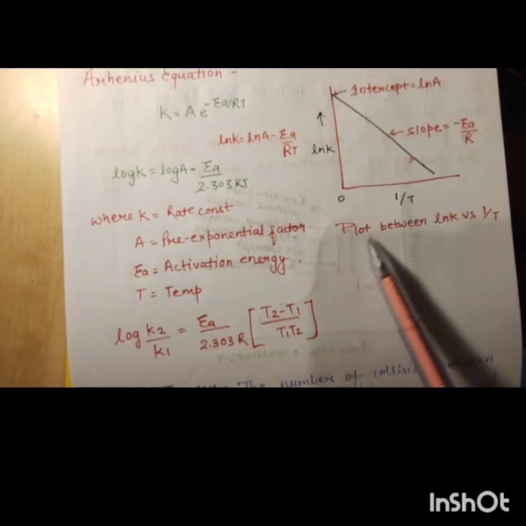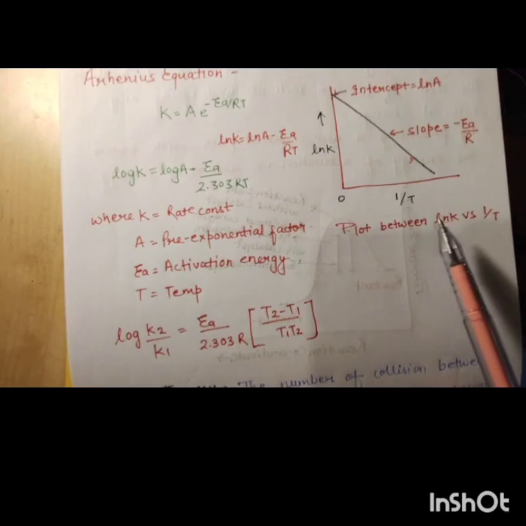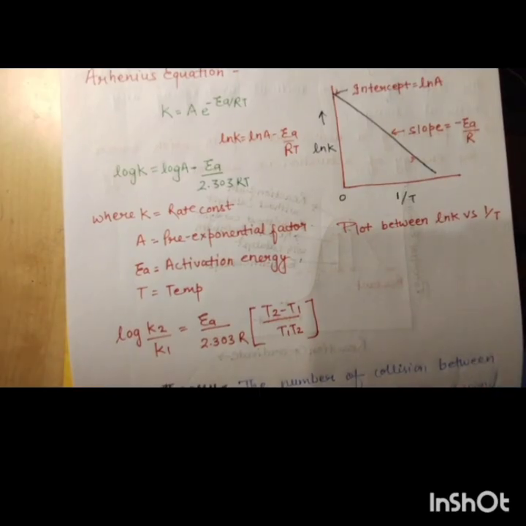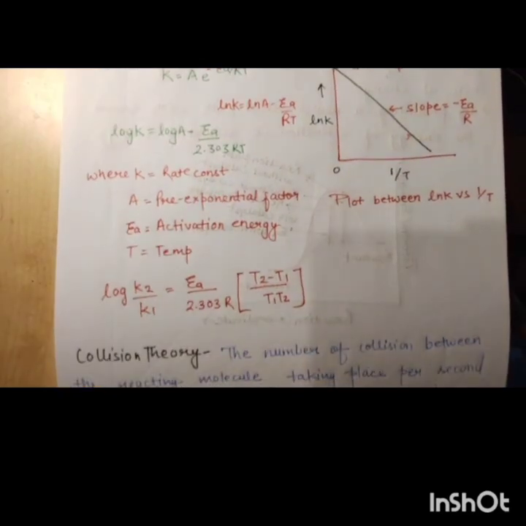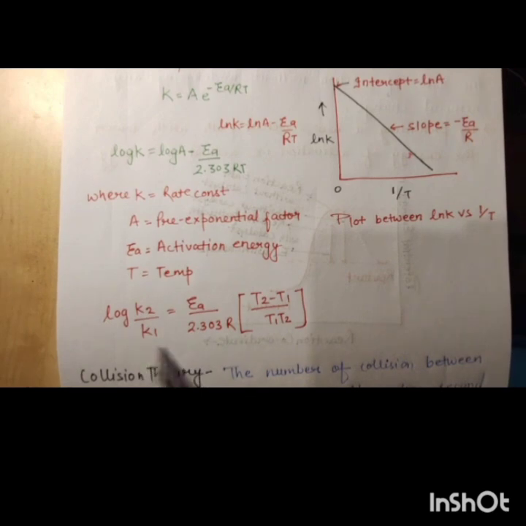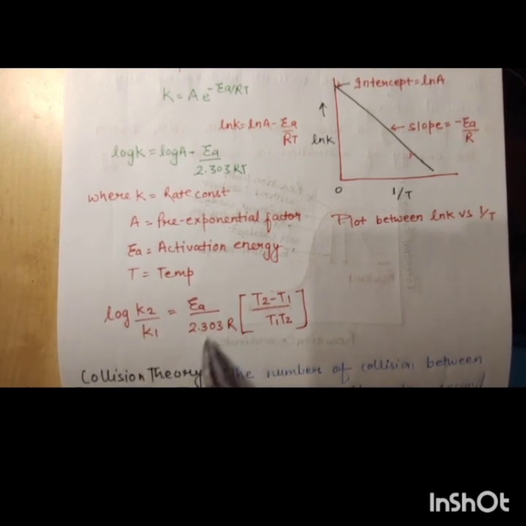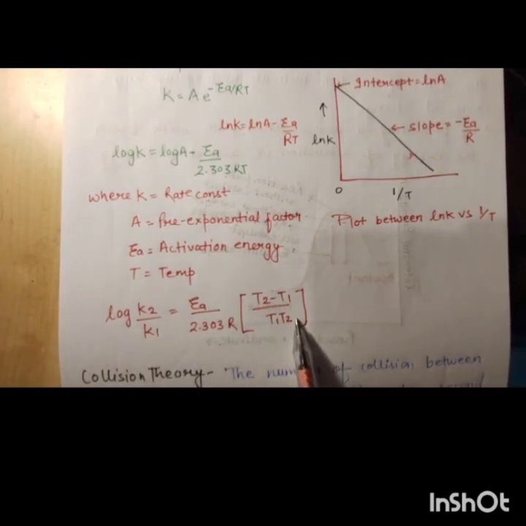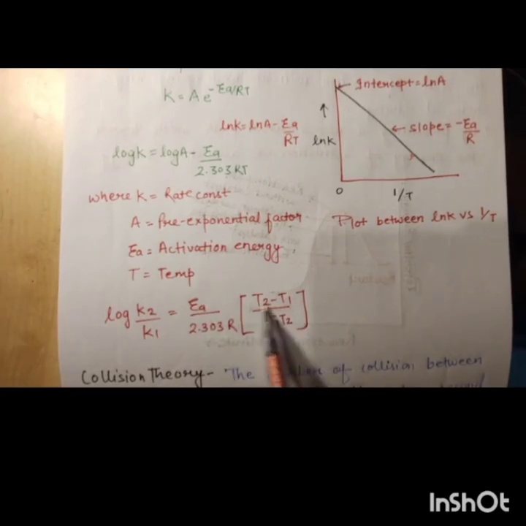So the rate of reaction automatically increases. And here is the integrated form of the Arrhenius equation: log K2 by K1 is equal to Ea upon 2.303 R bracket T2 minus T1 upon T1 T2.